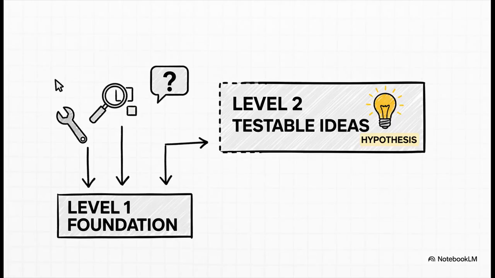All right, moving up to level 2, and this is where things start to get a lot smarter. Here, those raw actions from level 1 get turned into specific, testable ideas or hypotheses about the website. The system isn't just recording what happened anymore, it's starting to form an opinion.